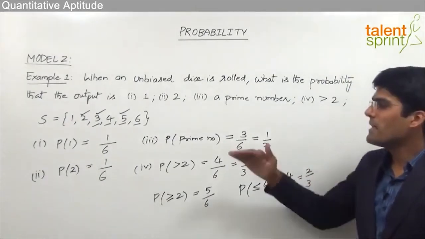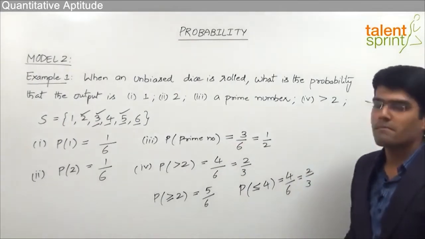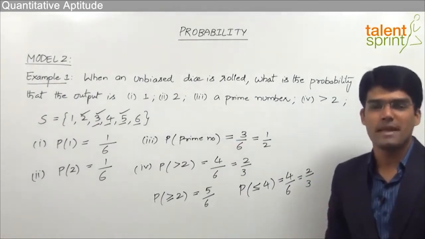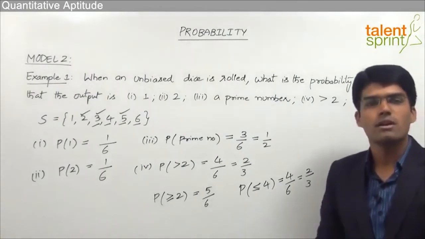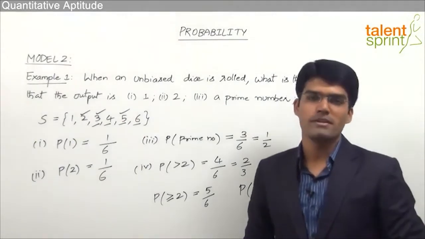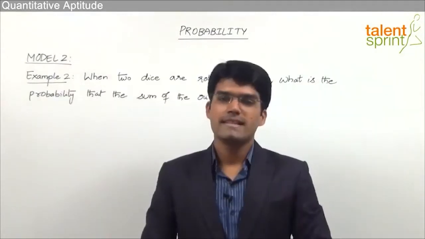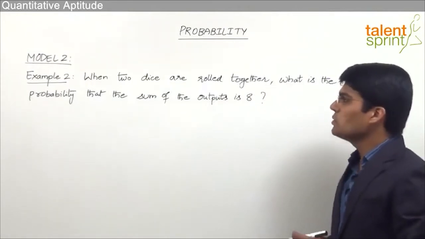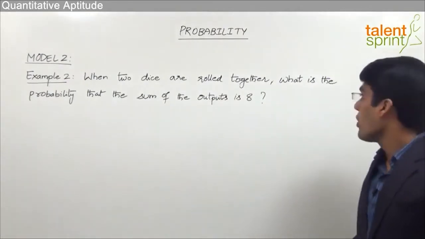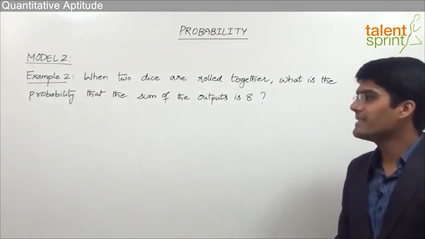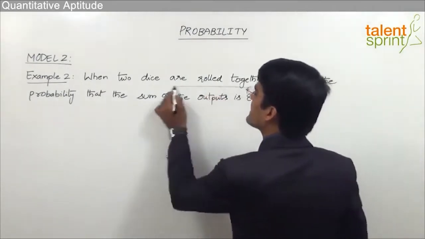So simply based on the sample space, we can solve such simple questions related to throwing a dice. So just decide what is the proper sample space, take those outcomes which are in favor of the event as the numerator and total number of outcomes in the denominator to get the required answer. Let us now take the second example from model 2. The question here is, when 2 dice are rolled together, what is the probability that sum of the outputs is 8? So as you can see here, 2 dice are rolled at the same time.